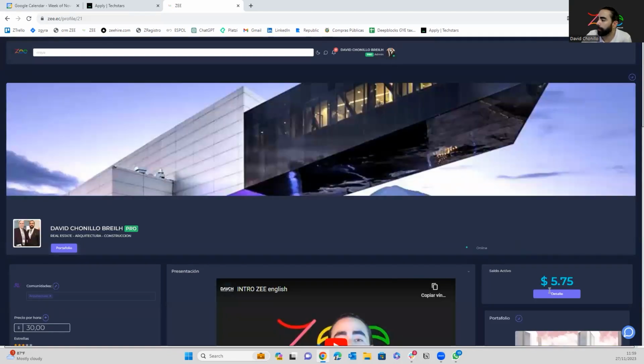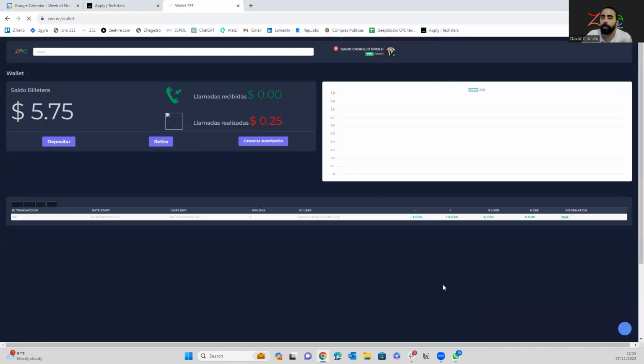So now in our profile we can see the details of the calls. We can see an ID of the transaction so that we can look it up if needed. We can see the date that it was performed, how many minutes it was, and how much I paid if I called, or how much people paid me if I received the call. And that's basically it. You can trace all your calls, you can see how you perform, and that's how simple the platform is.